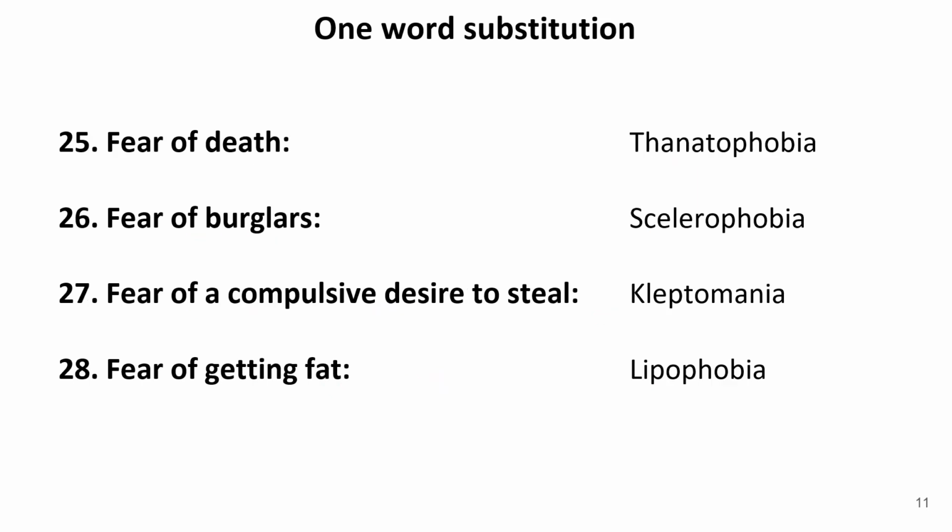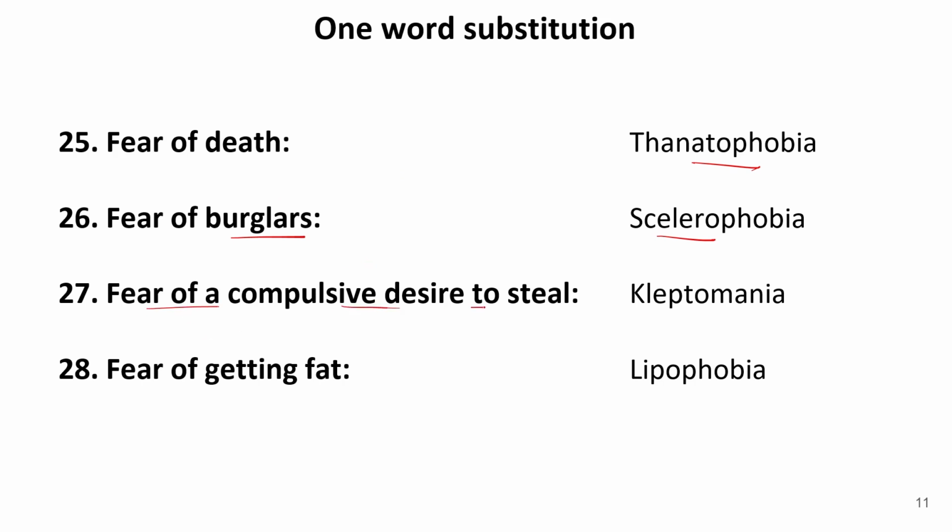Fear of death or fear of being died, that is known as thanatophobia. So it is a fear related to death, or that what happens after death, or fear of if I die, what will happen, or if I go there, I will die. So this kind of fear is known as fear of death, and this is known as thanatophobia. Then fear of burglars or thieves, or fear of being robbed. So that is known as salarophobia.